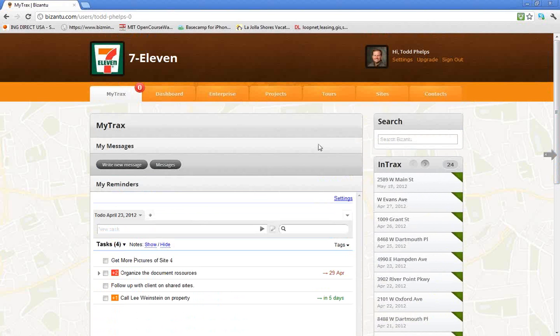What I want to focus on really quickly today are the three key aspects of this site, which the first is our organizational capabilities. You'll see up here that we have projects, tours, and sites. For Bizanto to work in the best possible way for you, we've actually made it to where you have to go in and organize your sites. So when you capture a site from your mobile device, you will see that it has to be attached to a tour, and a tour has to be attached to a project. A project can be anything. A project can be a client, a project could be a state, anything where you want to categorize things.